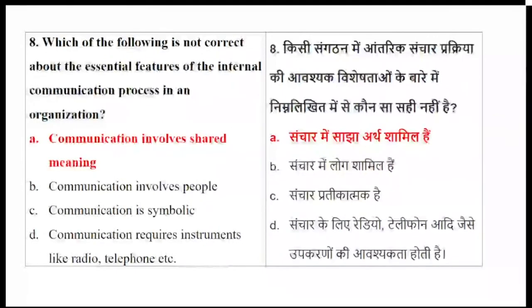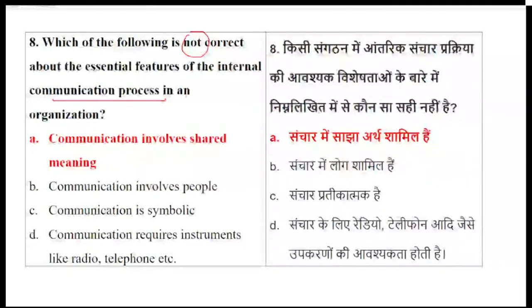So read the question very carefully. Which of the following is not correct about the feature of internal communication? Now, what is the meaning of internal communication? The communication which is happening within the organization.